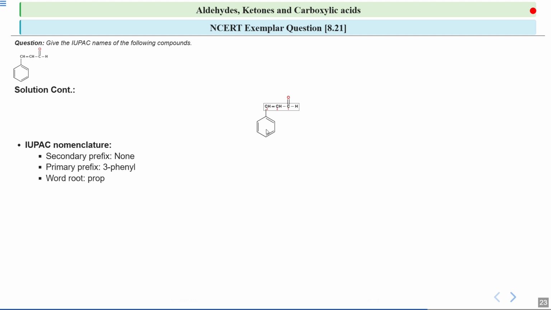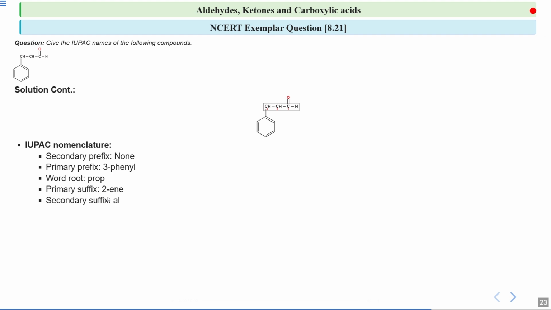Next we have the word root. If we see here 1, 2, 3, three carbon atoms are there. So the root word is prop, which indicates a 3 carbon chain. Next we have the primary suffix. If we see, on the second carbon there is some unsaturation present, that is, a double bond is present over here. So the primary suffix over here is 2-ene.